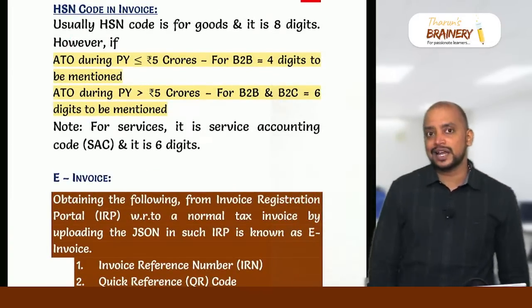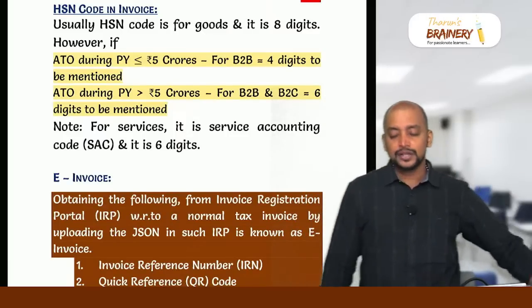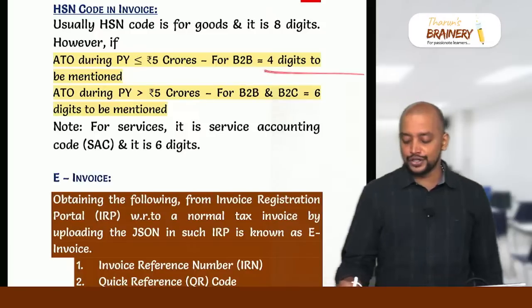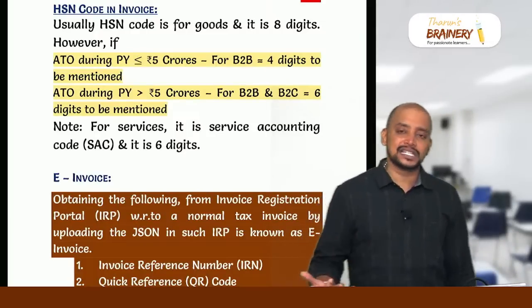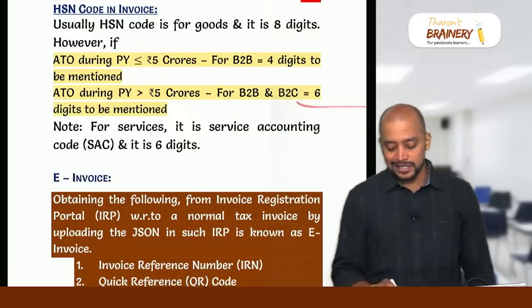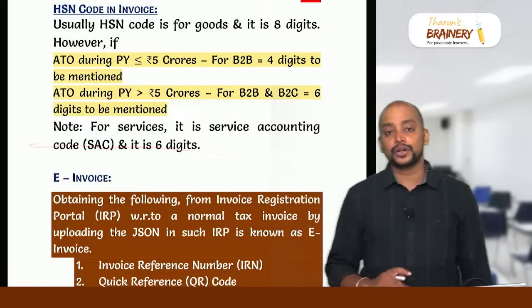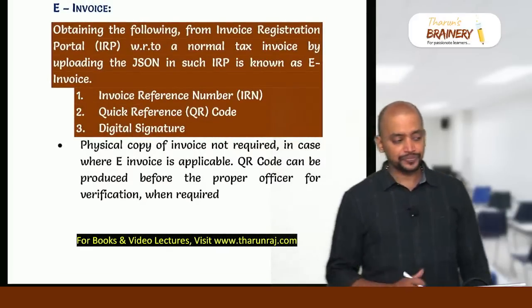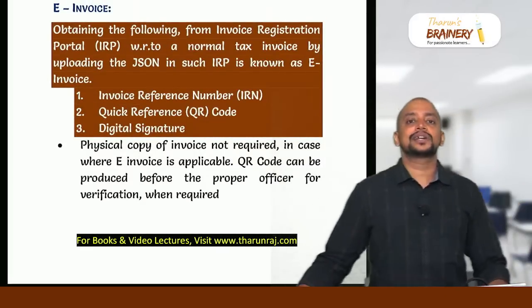If the aggregate turnover during the previous year does not exceed 5 crores, then for B2B 4 digits need to be entered, not for B2C. If the aggregate turnover during the previous year exceeds 5 crores, then with respect to B2B or B2C they need to enter 6 digits. For services it is called a service accounting code, and service accounting code is always a 6-digit number. Then e-invoice. Generally it can be asked as a short note question, what is e-invoice?